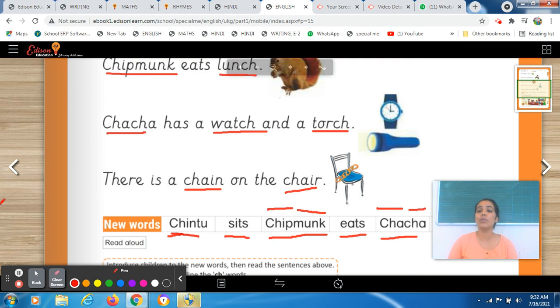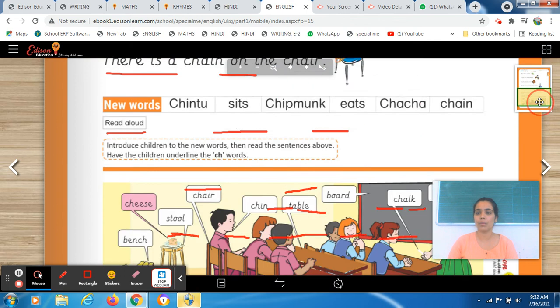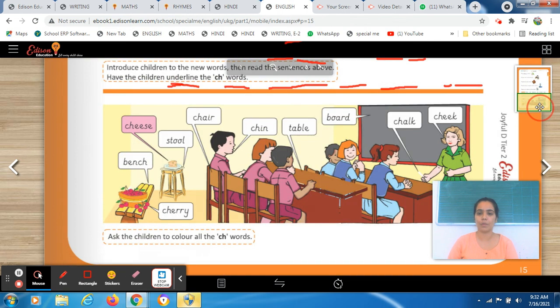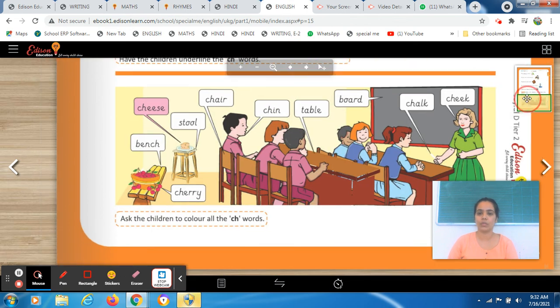Now what we will do? We will come to the next half of this page, students. Come down and let's see what we have to do now. So, see, students, just the way I'm teaching you, there is a picture of a classroom. Is that clear to you? Yes, there is a teacher. She is a teacher, and all are good students, just like you all.